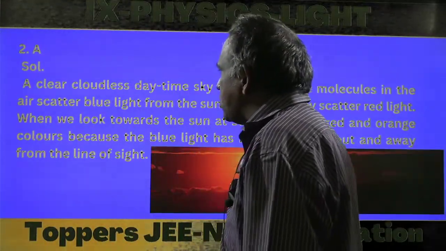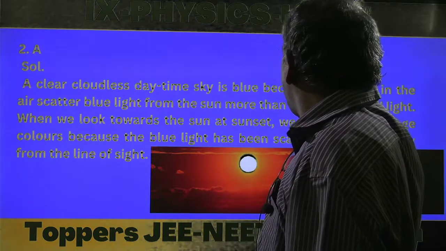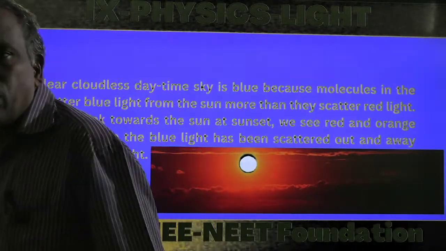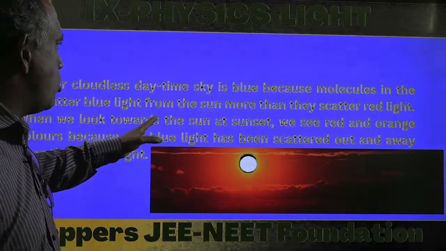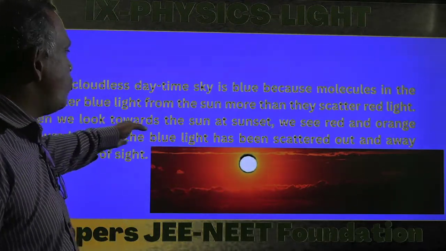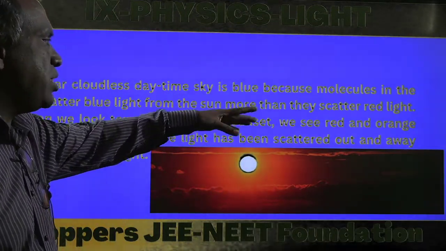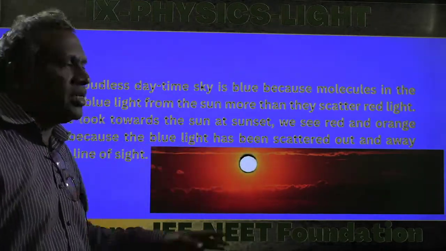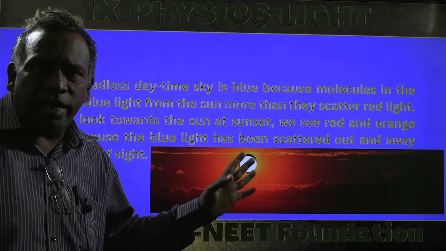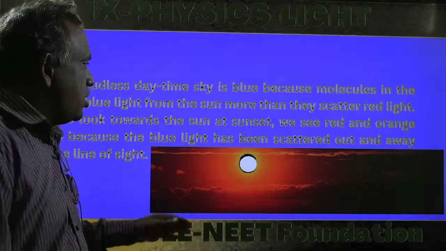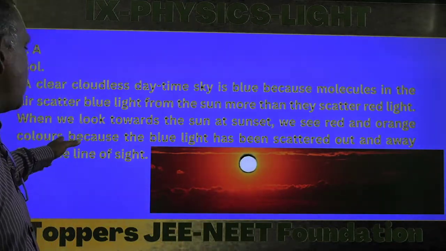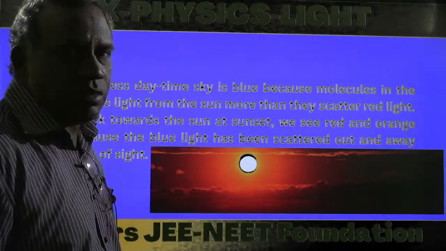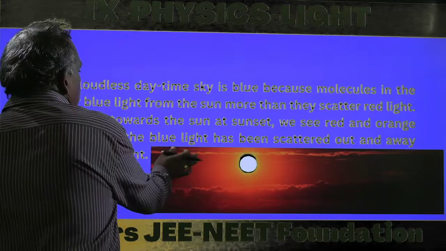The answer is that blue color is scattered by the molecules from the sun more than red. So when we look toward the sun at sunset, we see red and orange colors because the blue light has been scattered out. That's why the appearance of red is there in the sunset. This is another explanation for the similar question.